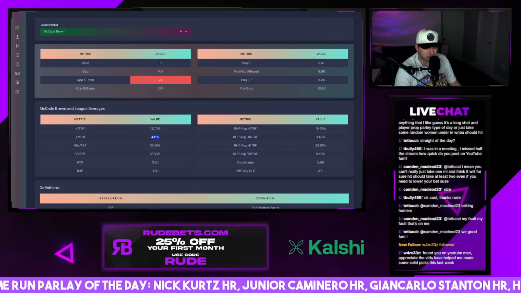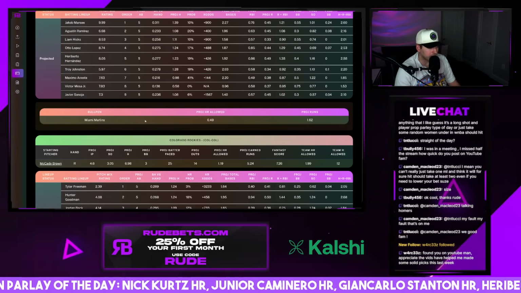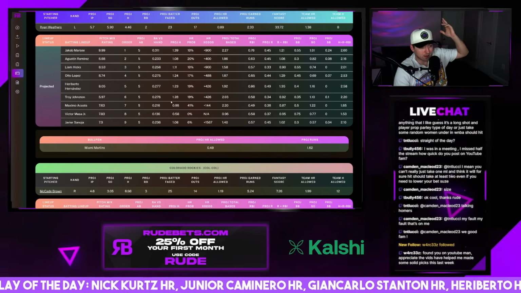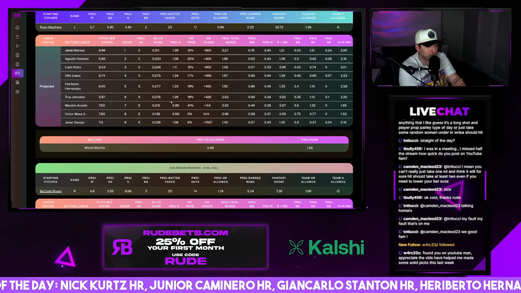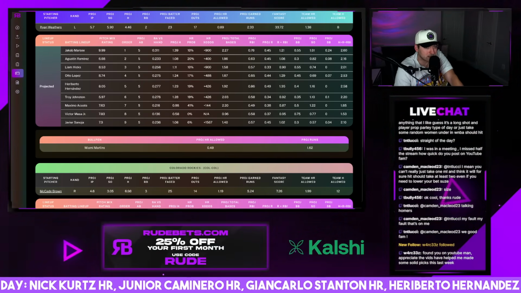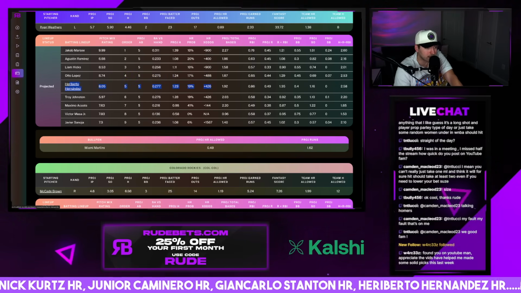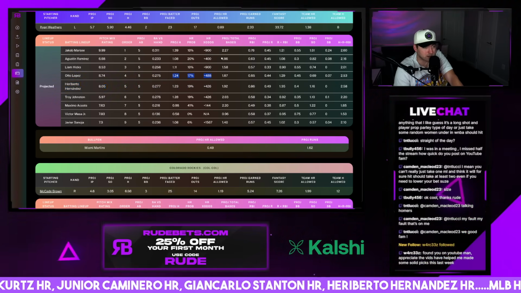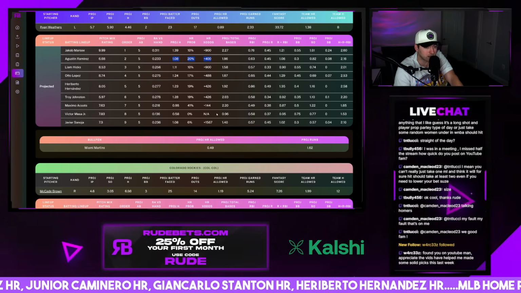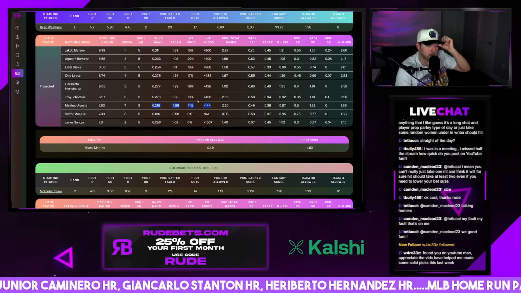McCade Brown is a guy we target for home runs. 4% home run rate. That's high. That is very high. I think you could have a lot of options today on the Marlins. I'm riding with Heriberto Hernandez, but you could go Otto Lopez, Agustin Ramirez, even Maximo Acosta, even Troy Johnston.